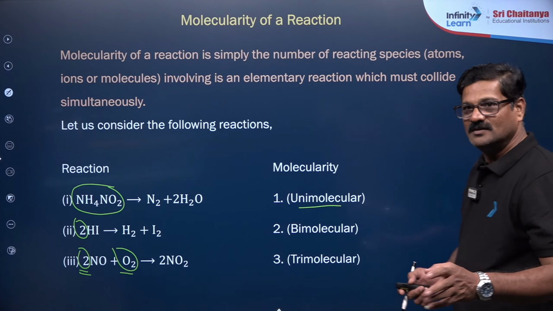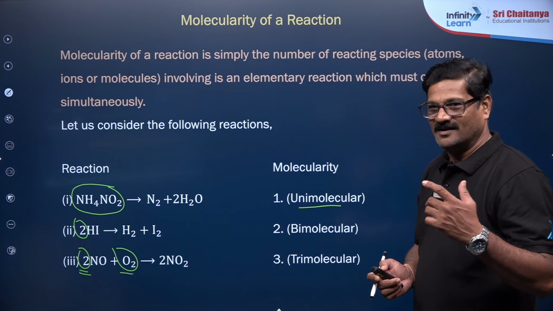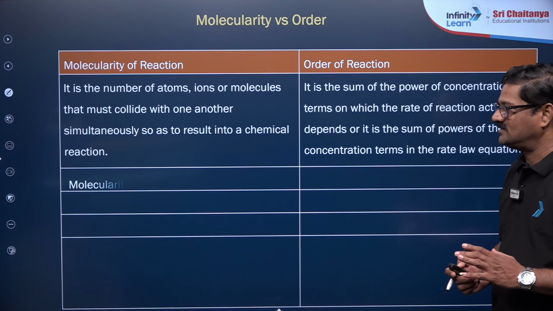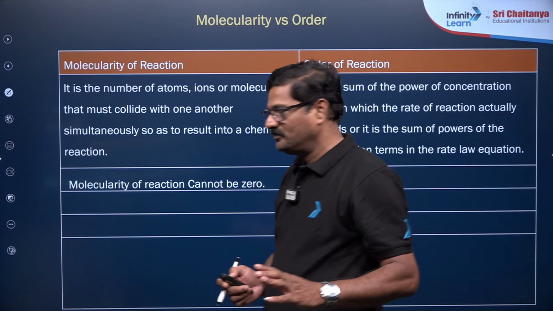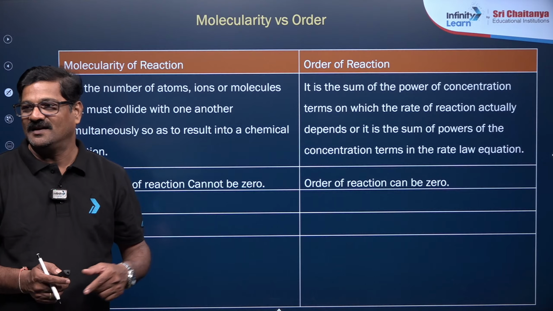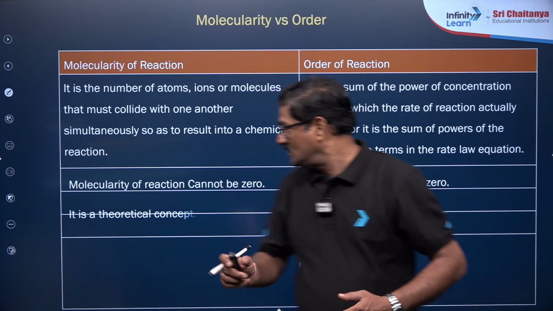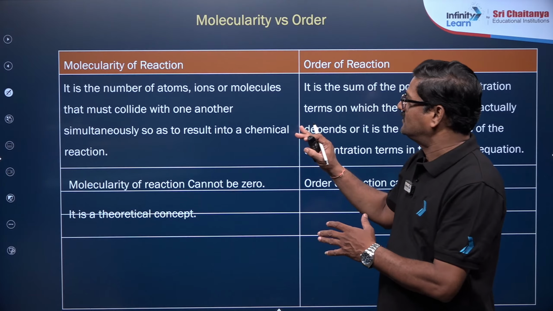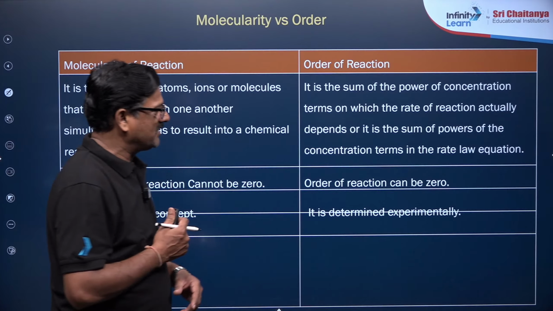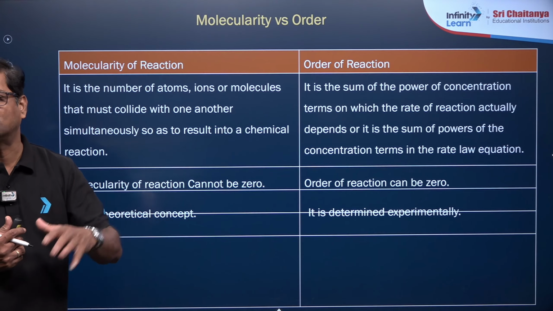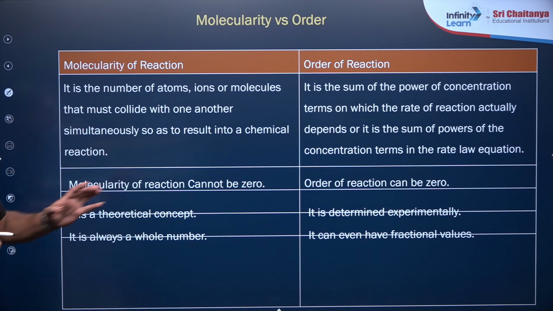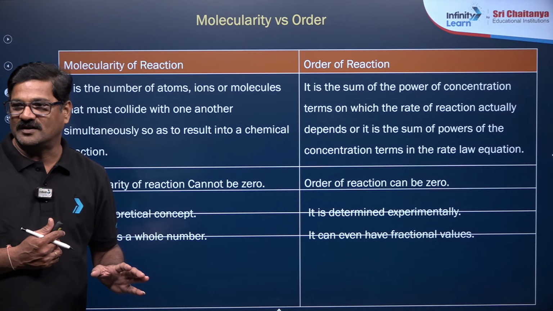Now, this is about molecularity and order. The molecularity of a reaction cannot be zero, but order can be zero, and sometimes fractional also. Molecularity is a theoretical concept, and the order is determined only experimentally. Molecularity is always a whole number; it cannot be fractional, but order can be fractional.